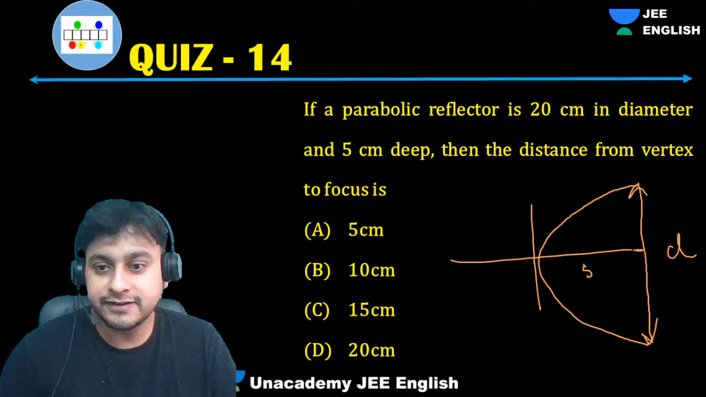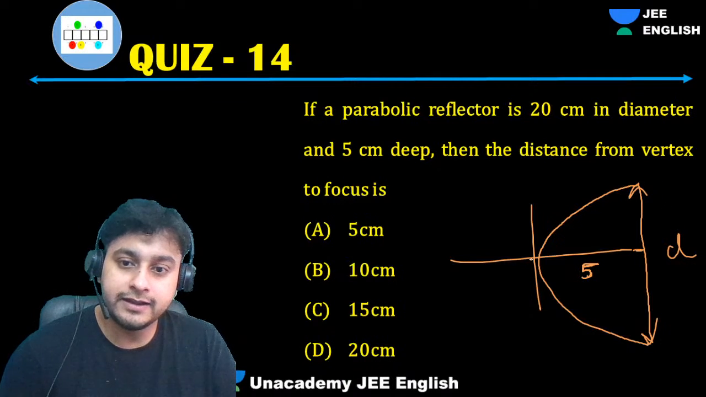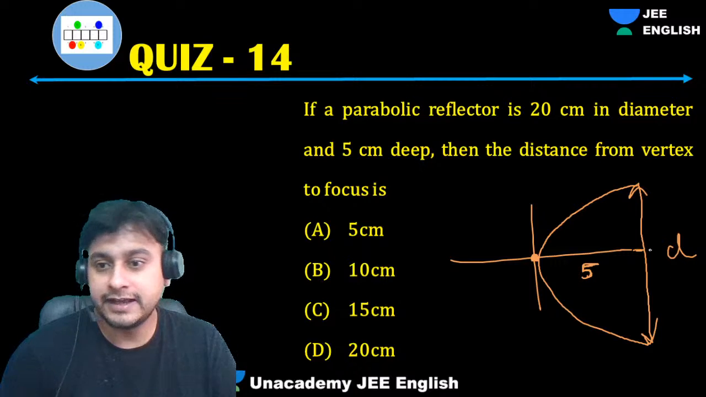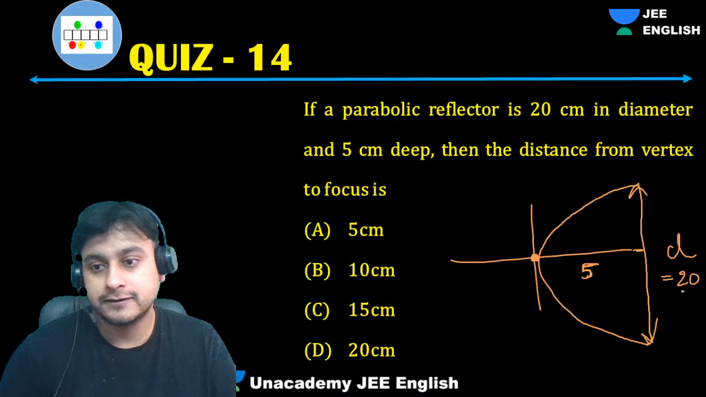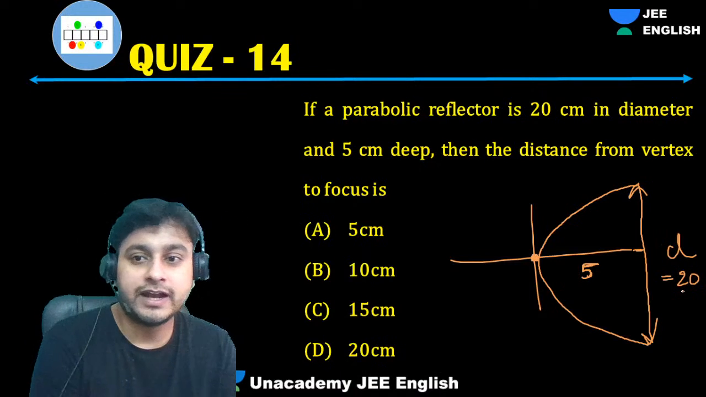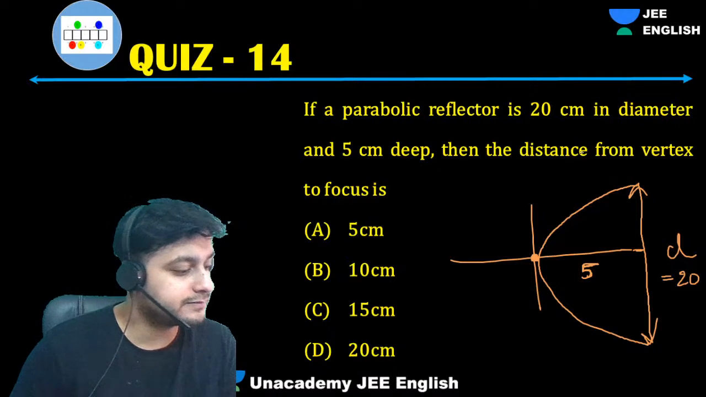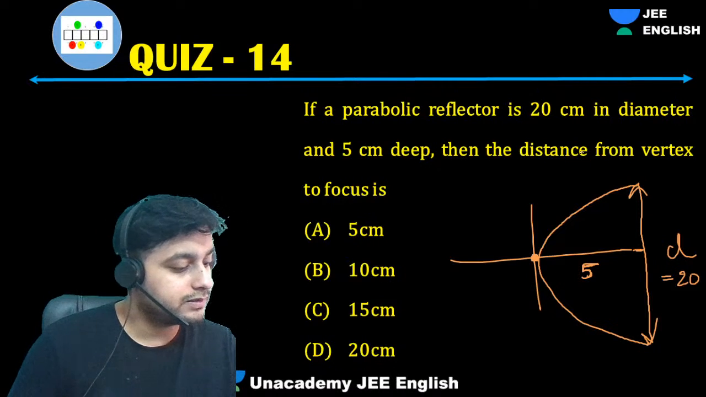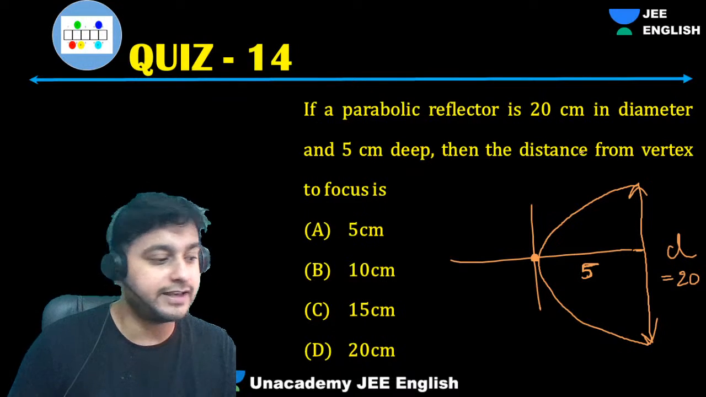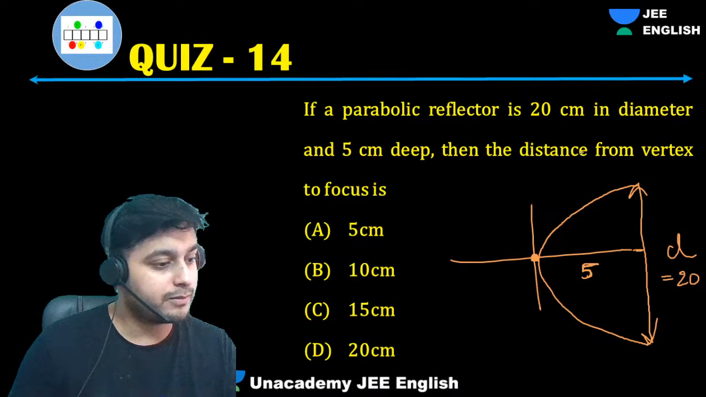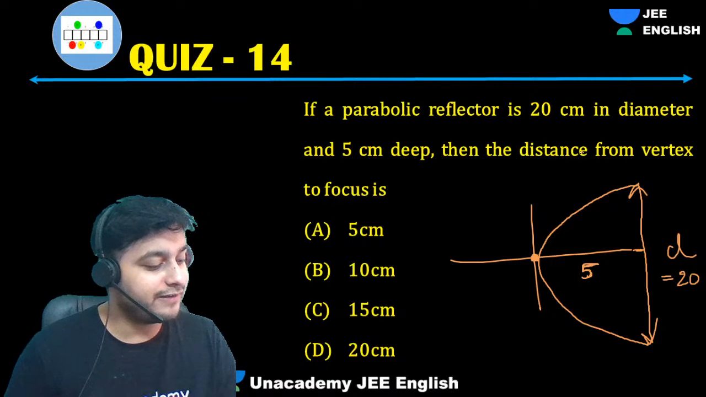So guys, this is given as 5, and this is given as 20. They're asking the distance of focus to vertex. Bharatwaj and Papi Reddy are saying 5. What about others? Very good, very good.